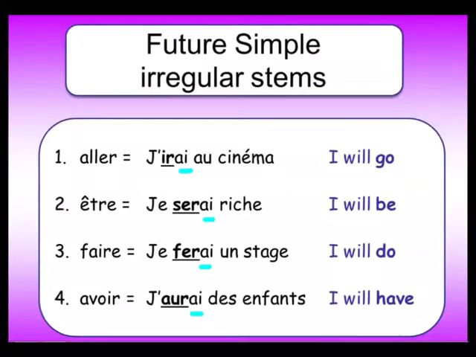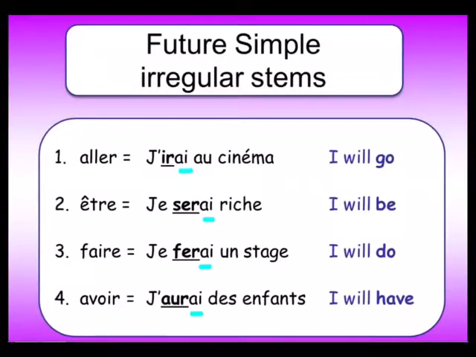If you look on the screen at number 1, aller, which means to go, this is in the infinitive form. If we want to say I will go, it's not just simply a case of adding ai to the end of the verb. The verb itself changes and is therefore irregular. The ir, which is in bold and underlined on the screen, is referred to as the stem, and it is irregular because it changes. So aller, to go, becomes j'irai au cinéma, I will go to the cinema.